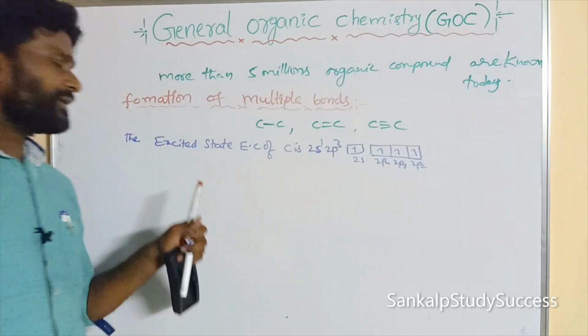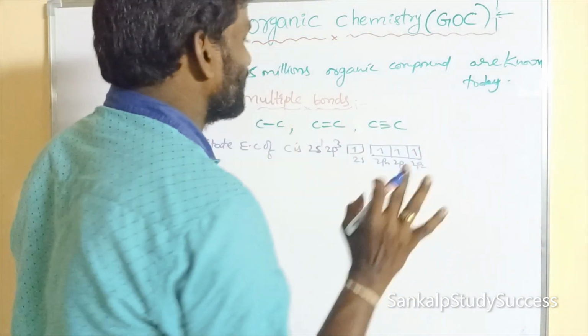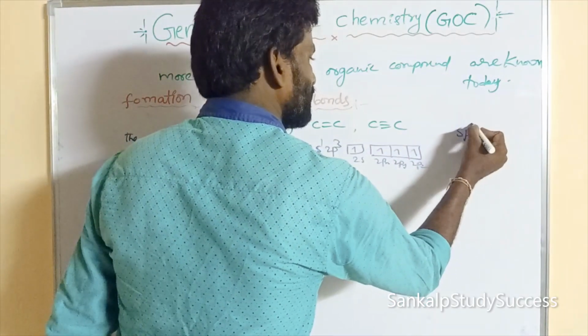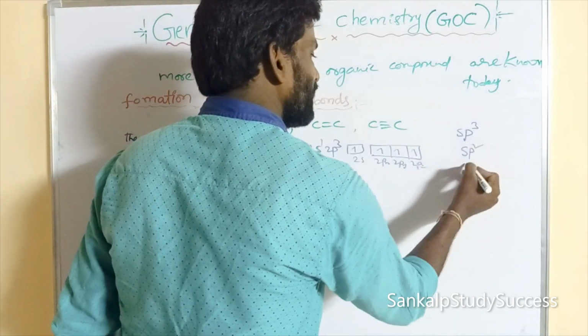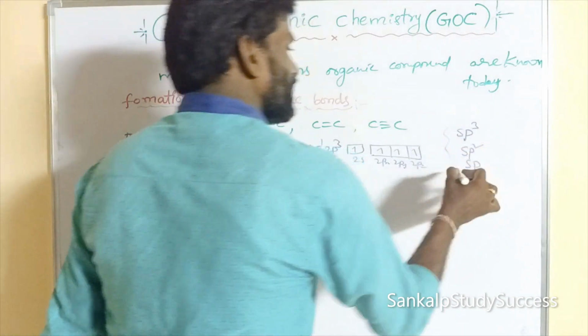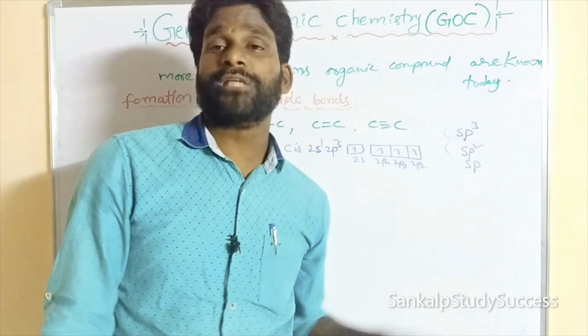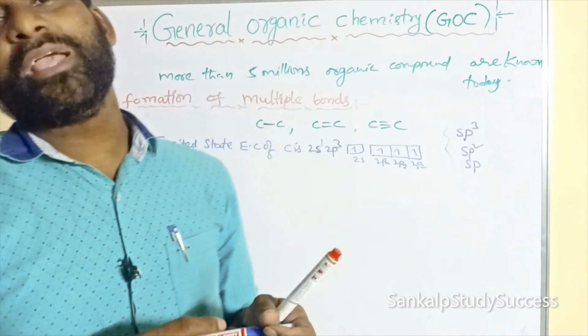In organic chemistry, carbon undergoes only 3 types of hybridization: sp3, sp2, and sp hybridization.